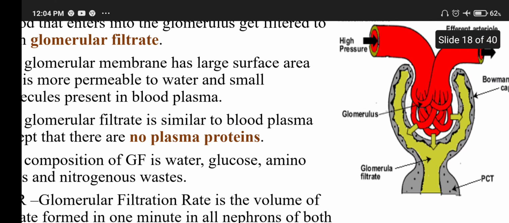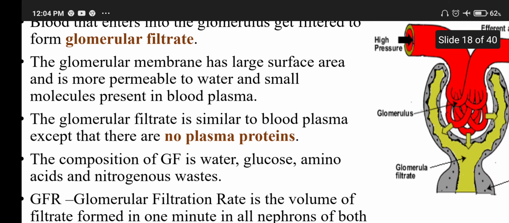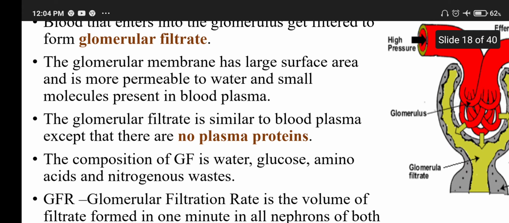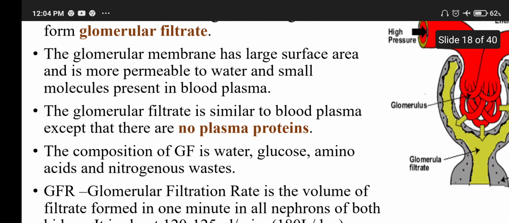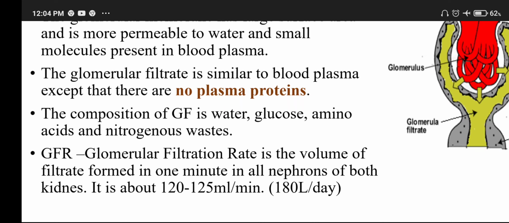The filtrate which comes out from the glomerulus is called glomerular filtrate. It is similar to plasma and has no plasma protein. The composition of GF, that is glomerular filtrate, is water, glucose, amino acids, and nitrogenous waste.